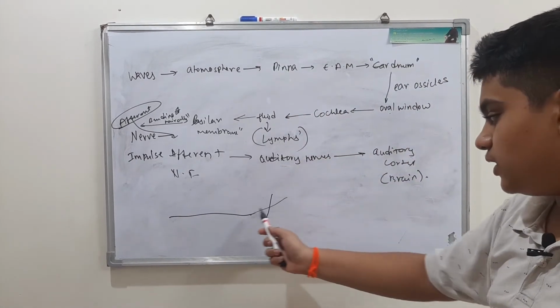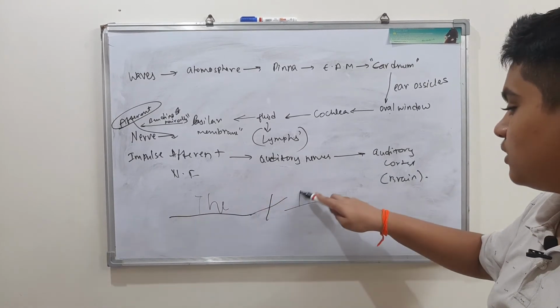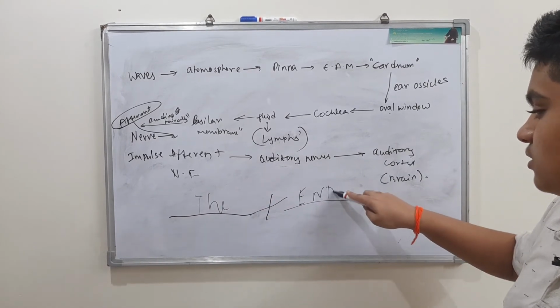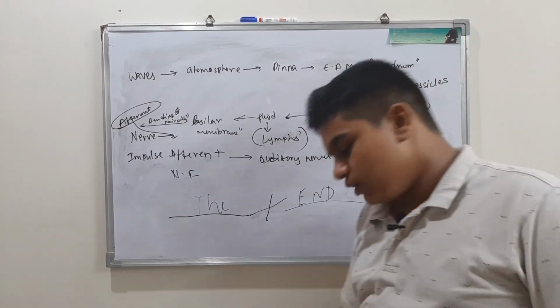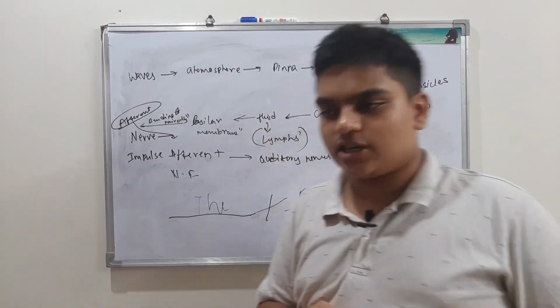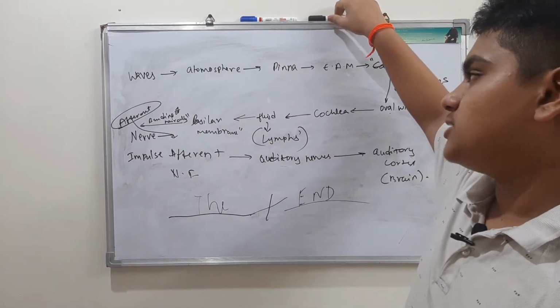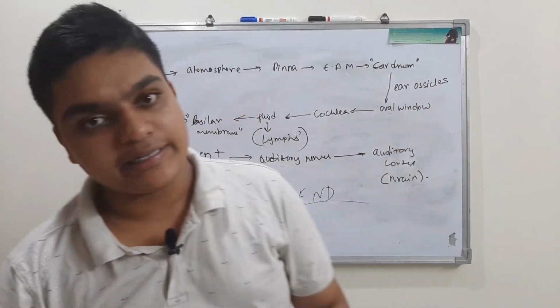So write the end, put the end mark. We have completed this chapter, neural control and coordination, successfully in today's lecture, and in the next lecture we will be starting the chemical control and integration chapter.